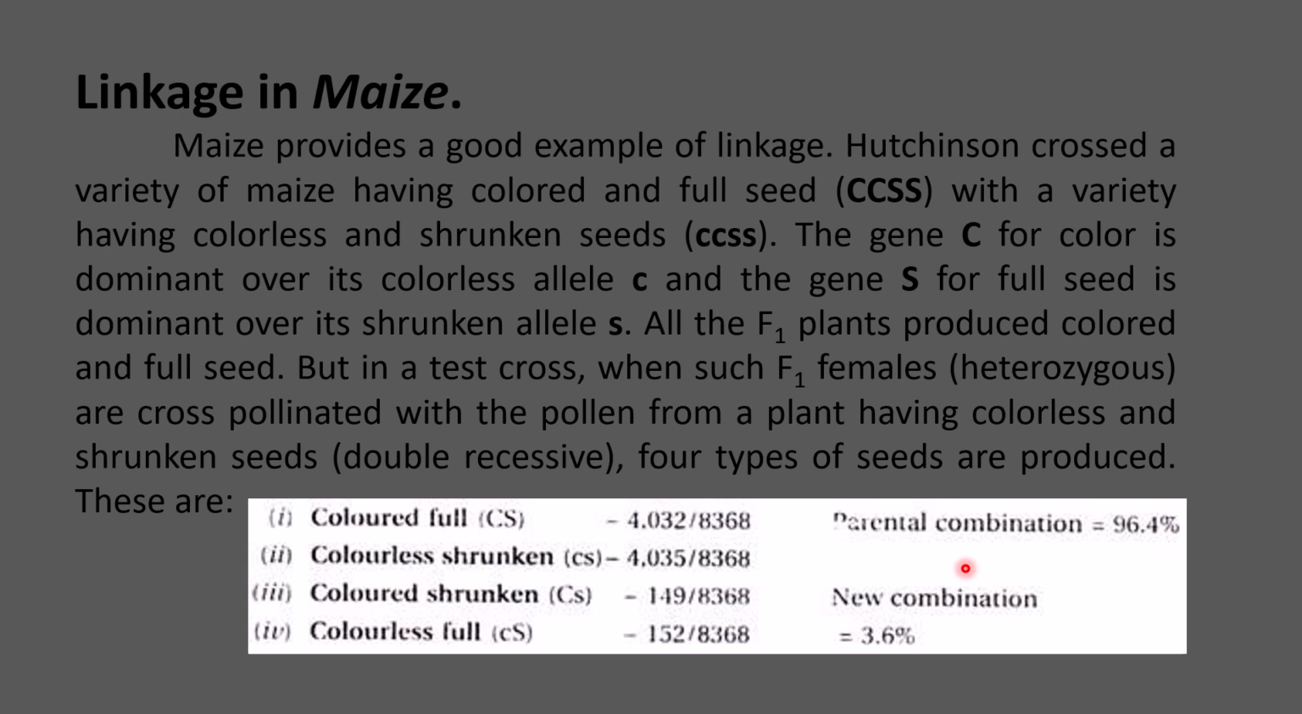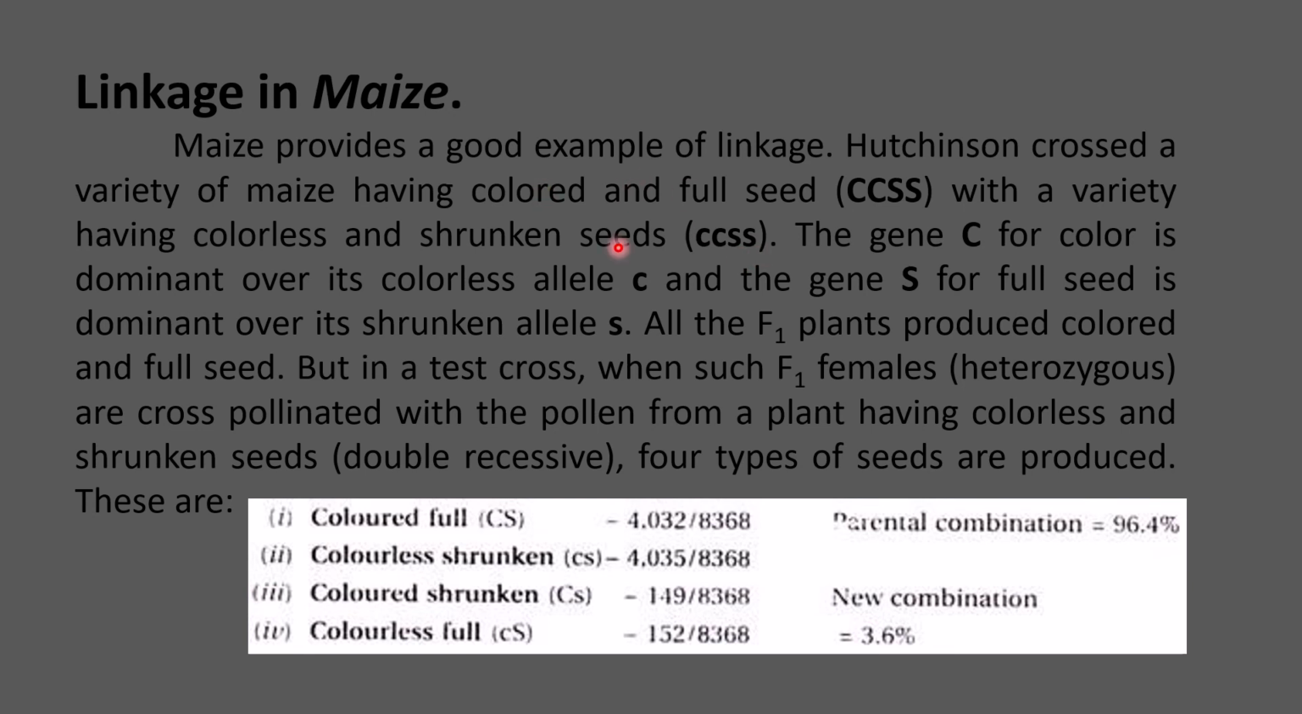This follows incomplete linkage. So Hutchinson crossed a variety of maize having colored and full seed. Colored was governed by the dominant gene C, and full seed was governed by the dominant gene S. This was crossed with a variety having colorless and shrunken seeds. Colorless was governed by the recessive allele c, and shrunken seed was a phenotype governed by the recessive allele s.